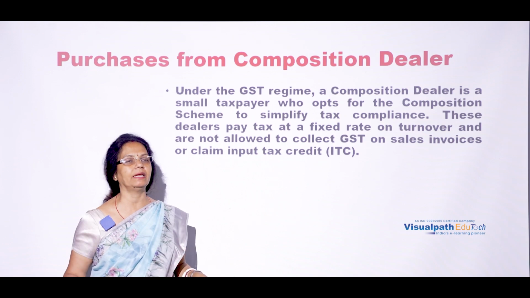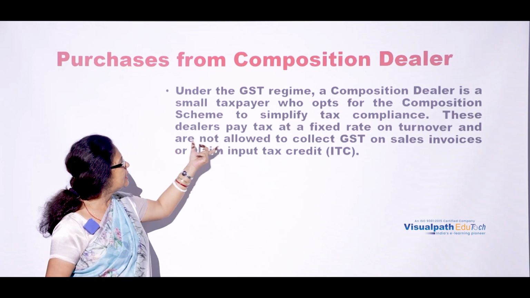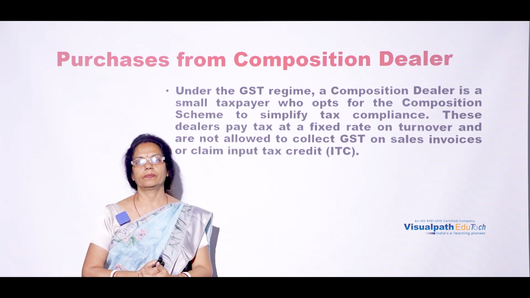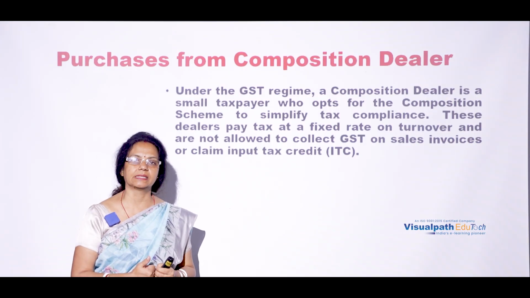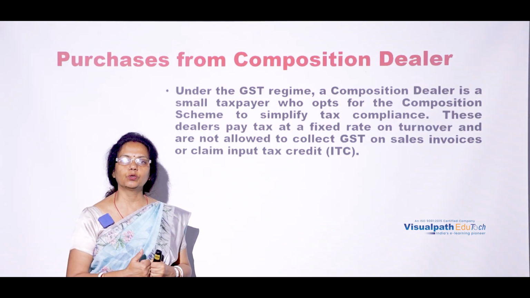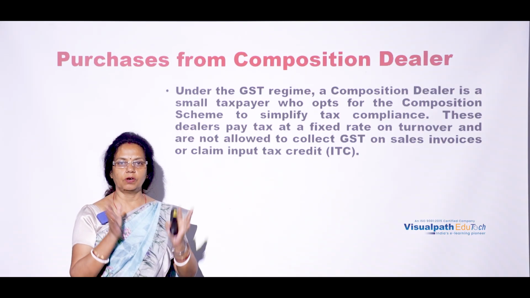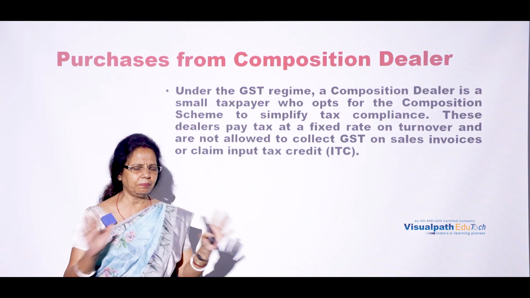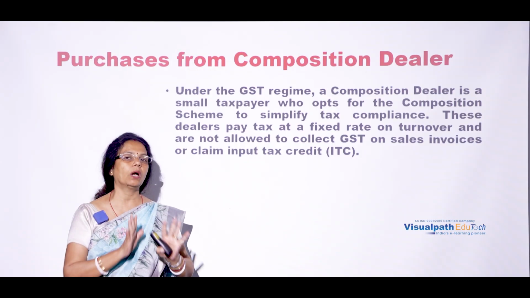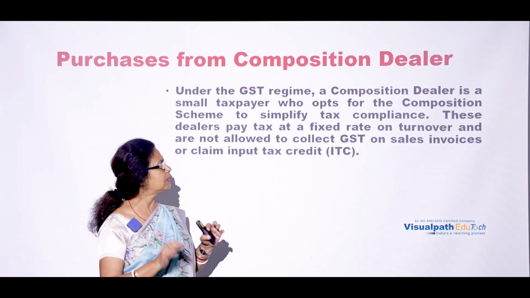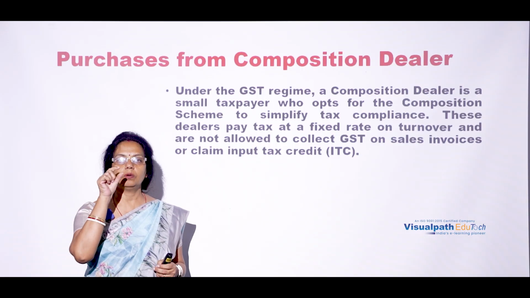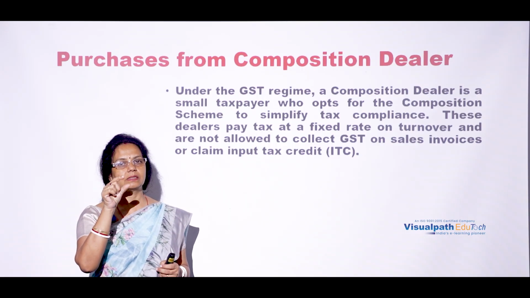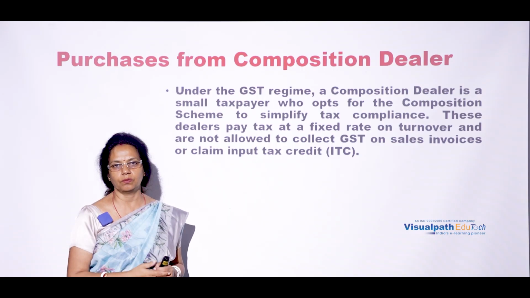These dealers pay tax at a fixed rate on the turnover, whatever the sales that took place. On the total amount of money, they simply pay a tax. There are no complications. The fixed rate of tax has to be paid on the total turnover.